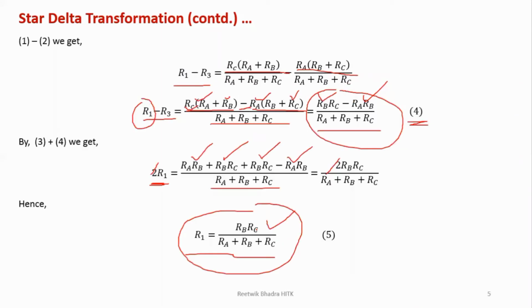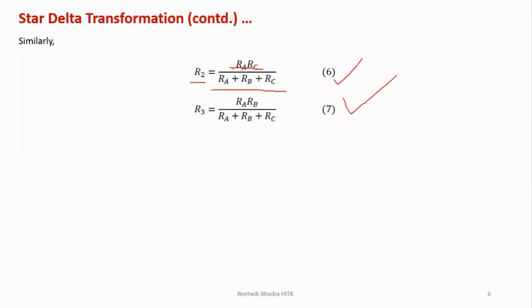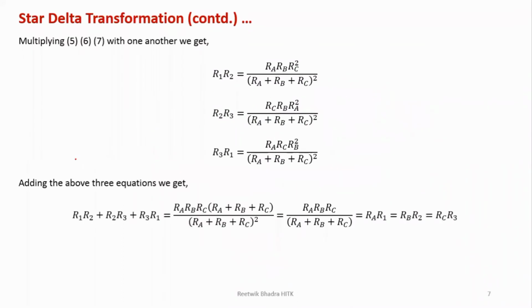So RC becomes RC square, and the other term becomes RA RB. So we have R1 R2 is equal to RA RB RC square.